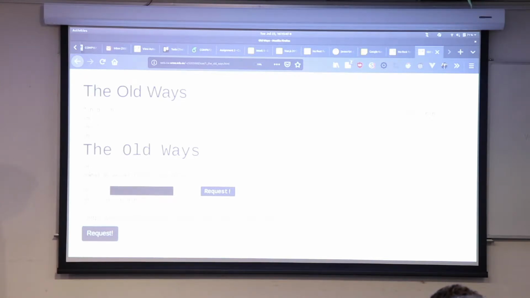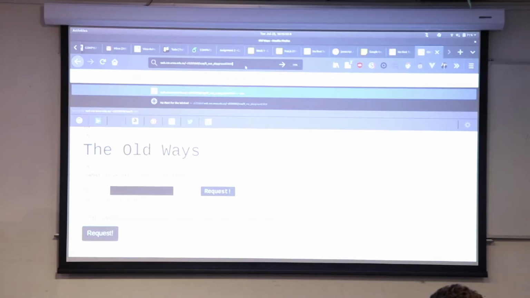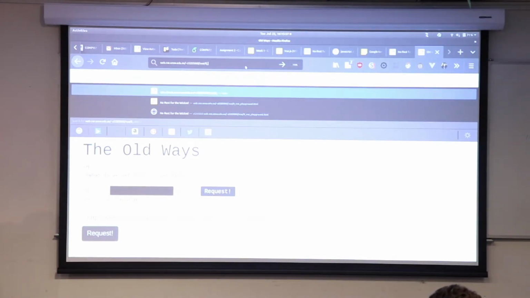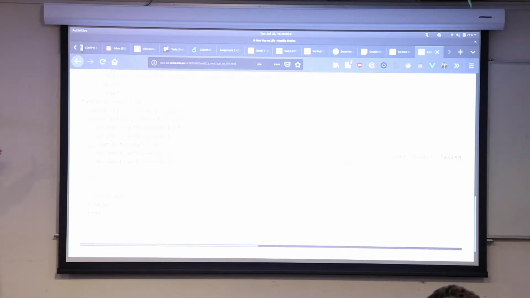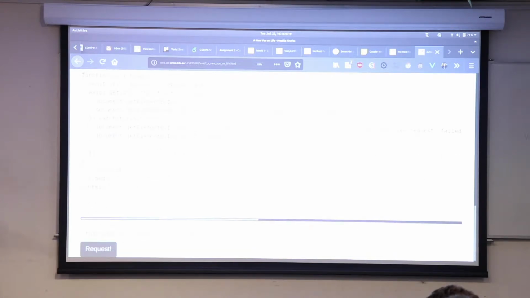Oh, not happy. It's broken, which is fun. This is the problem with live coding. I'll show you what should happen if this runs. If we type in this, hit request, we should be able to see a big massive list of basically what is in this file. So it's just a simple web request that we're doing.